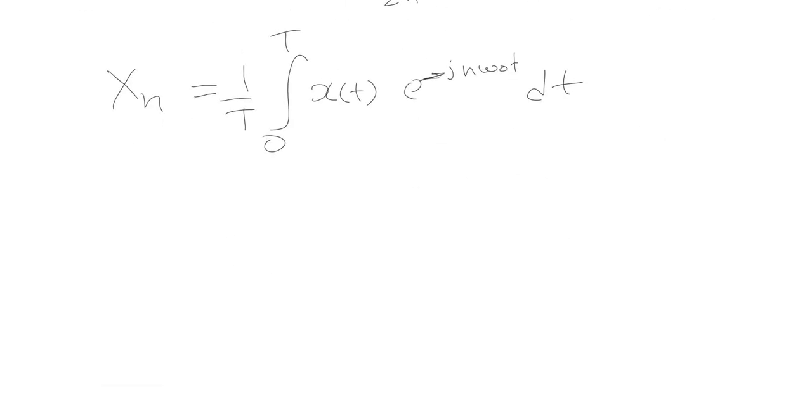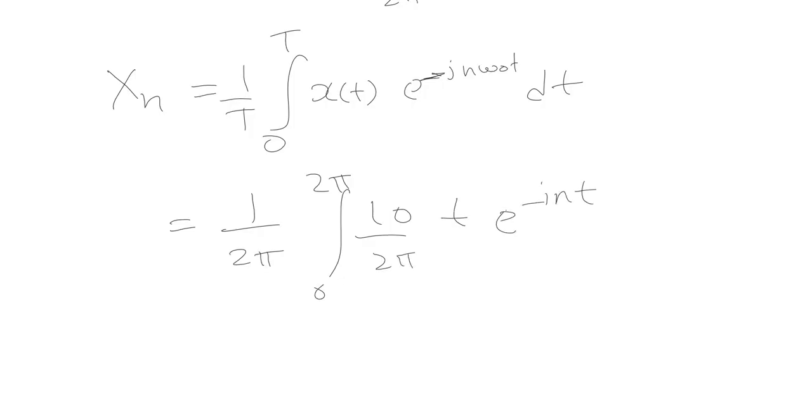Let us substitute the values. T is 2 pi, x(t) is 10 by 2 pi into t, e raised to power minus j n t. Omega naught is 1, so we will substitute that, dt. Simplify this integral expression.